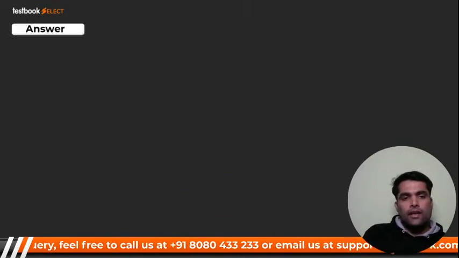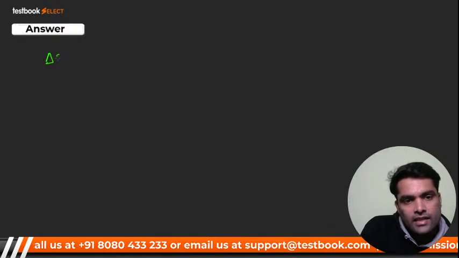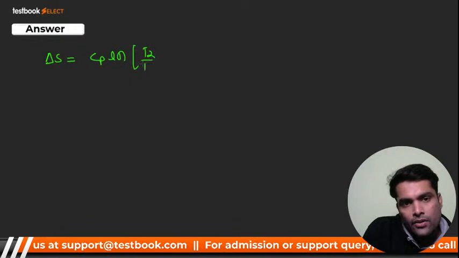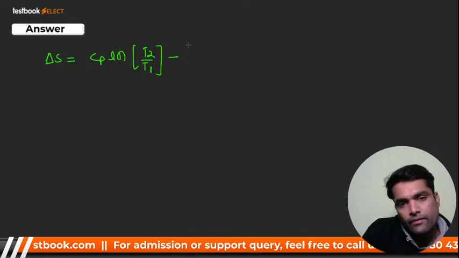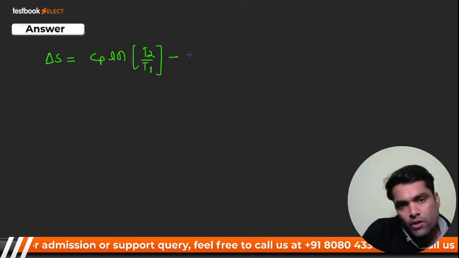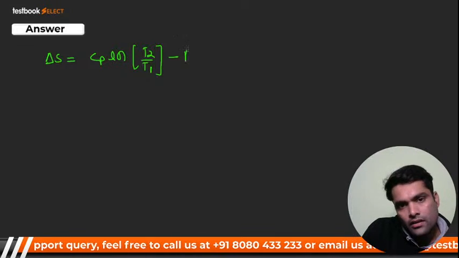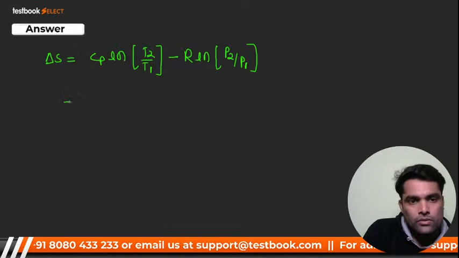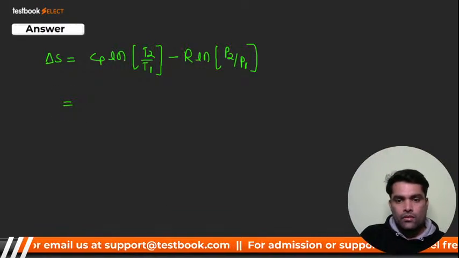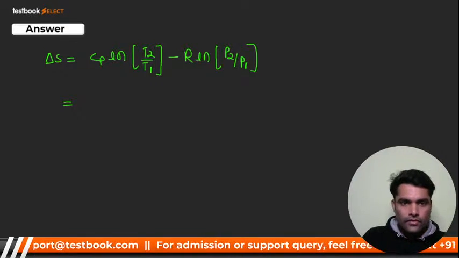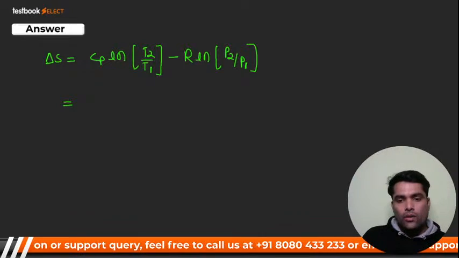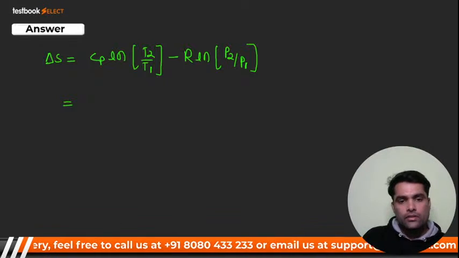So if you know the formula, delta S is equal to Cp ln of T2 by T1 minus R ln of P2 by P1. We will launch it very soon, don't worry Sam. So we can directly put the values, there is no issue in that.